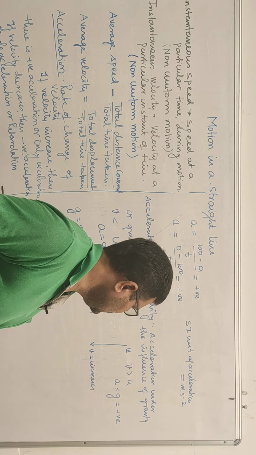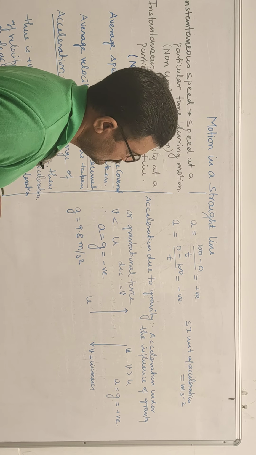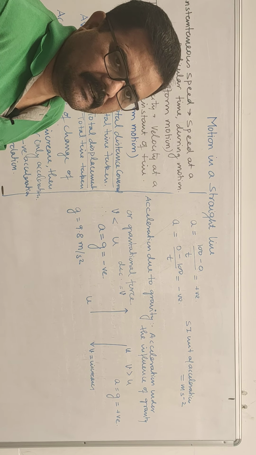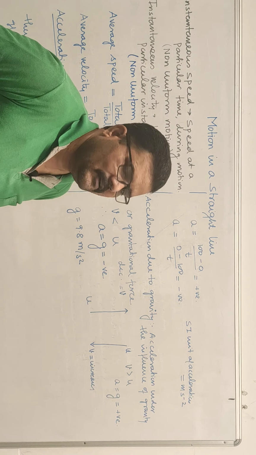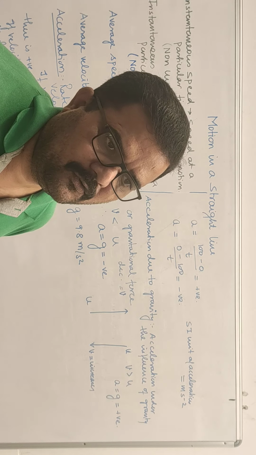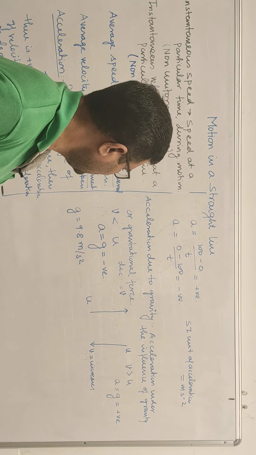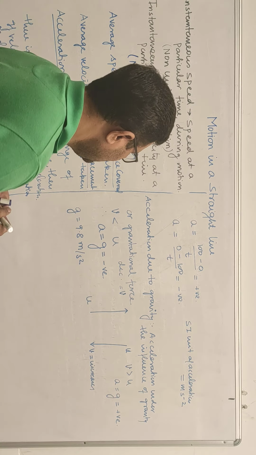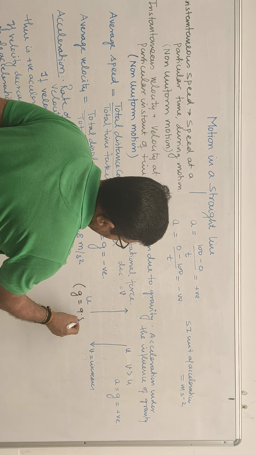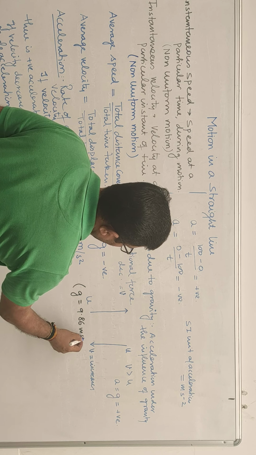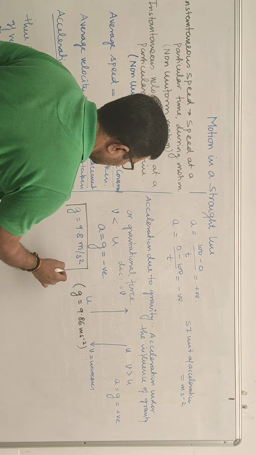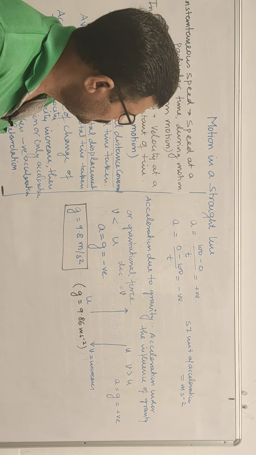So g is 9.8 meter per second square. Here g is positive, here g is negative. Value of g will be considered as 9.8 meter per second square, otherwise you will take that value which is given in the question. If in the question no value is given, you have to consider this 9.8 meter per second square. To be exact, g is 9.86 meter per second square, but you have to consider this one. This is the constant value.